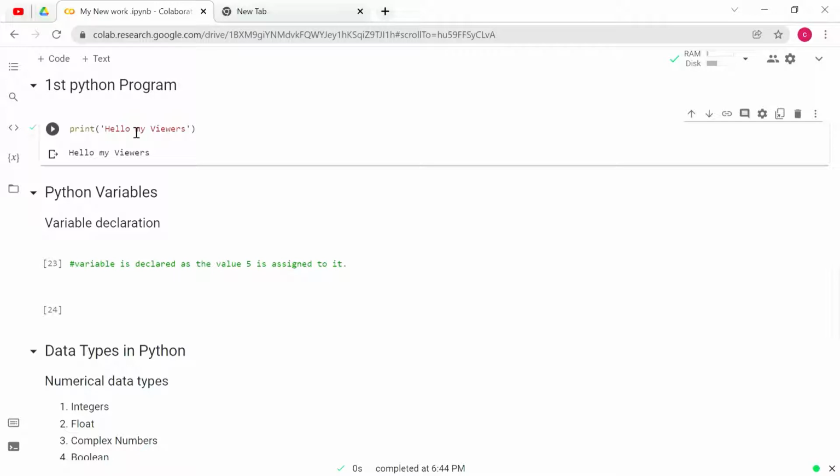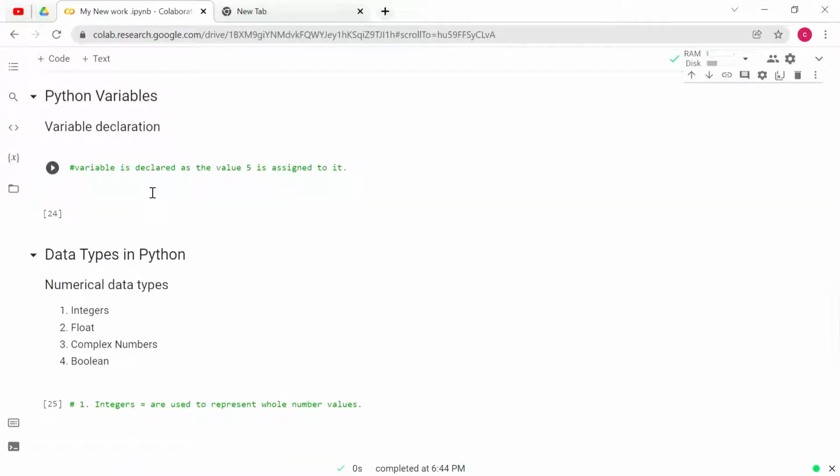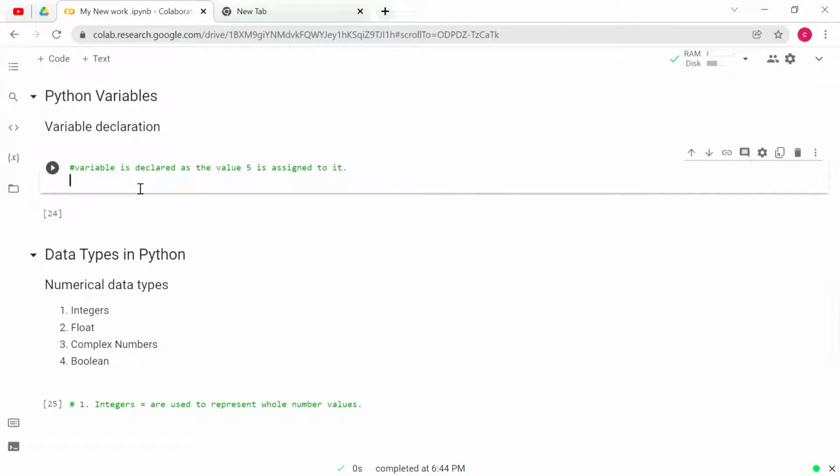So next is Python variables. Variable declaration means giving a value to something, like x equal to 5, x equal to 10, like that. So let us see with an example. Here variable declaration means declaring a variable, assigning a value to the variable, which means our variable is x. So give x equal to 5 and just run the code and see what will be the result.